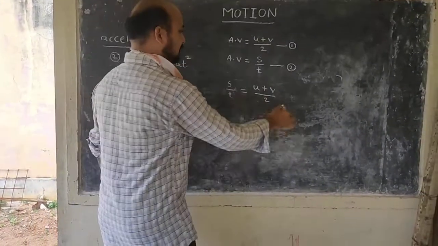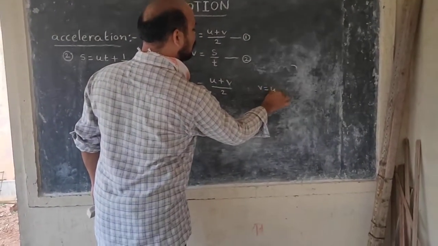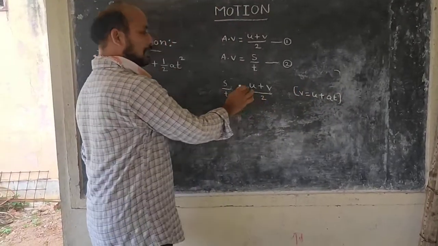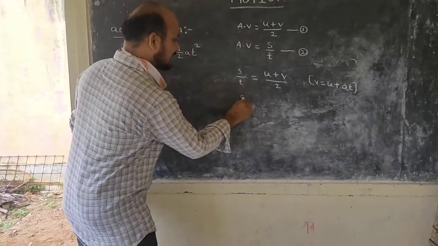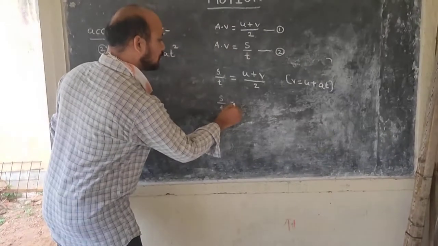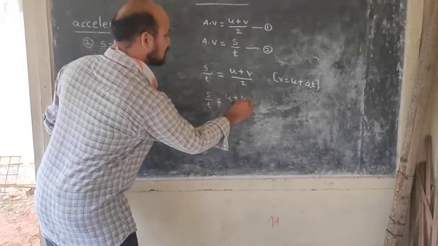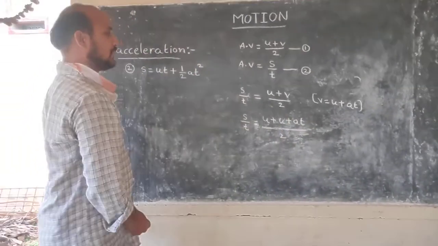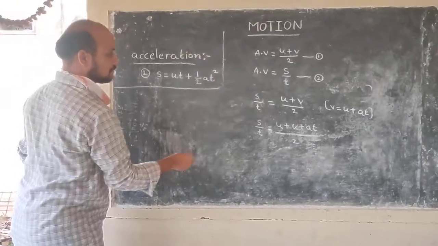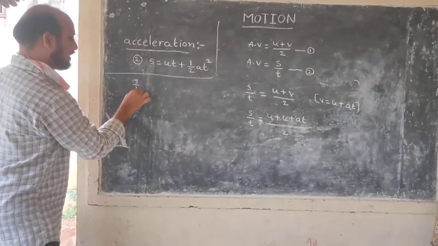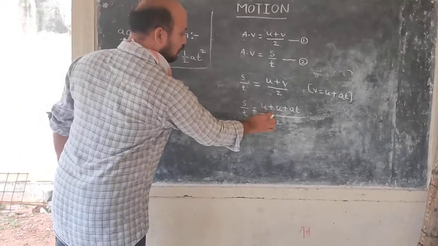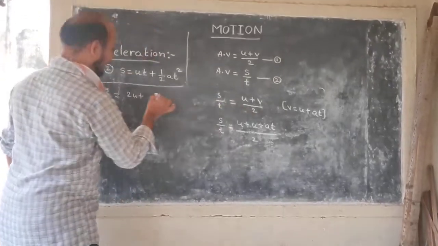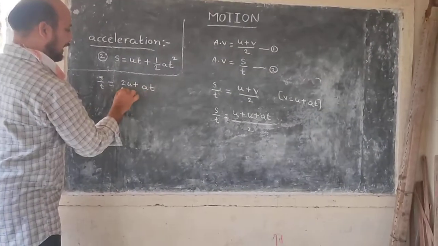We know that V is equal to U plus AT. Substitute the V value here. S by T is equal to U plus U plus AT by 2, that is 2U plus AT by 2.